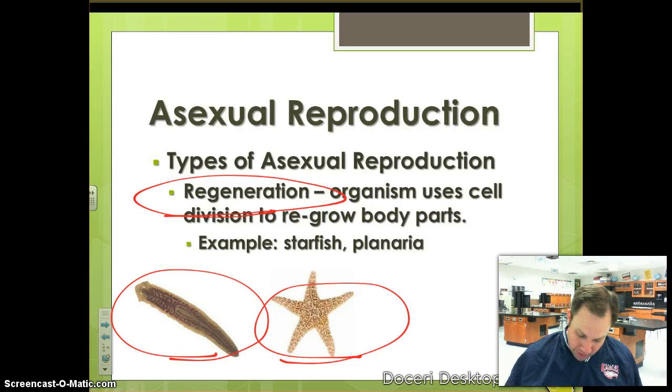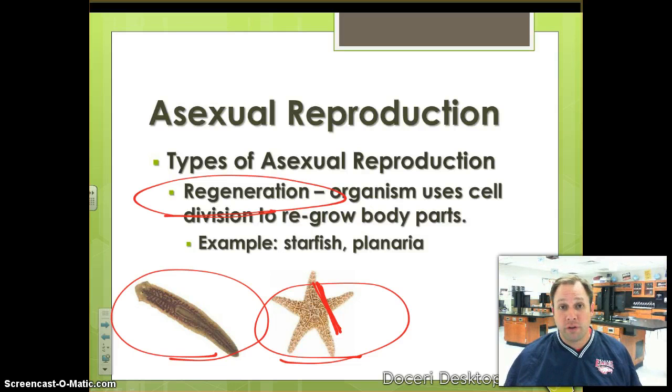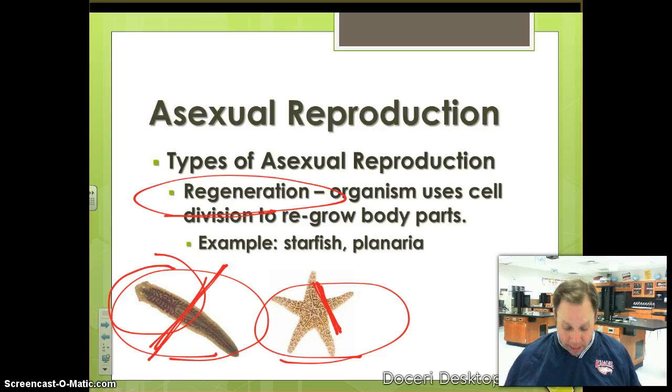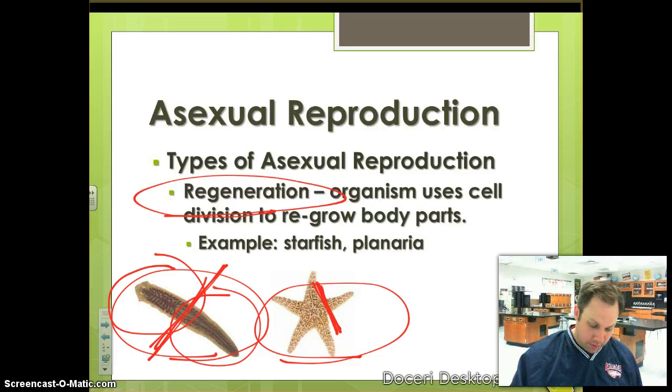So if I take one of these little arms and I cut it off of that starfish, then the original starfish is going to grow a new arm, and the arm is going to grow a new body. So I would have two starfish. If I take this planaria right here and I cut him in half, the top half, the head half, is going to grow a tail, and then the tail half is going to grow a head. So I go from having one to two. This is a type of regeneration, asexual reproduction.